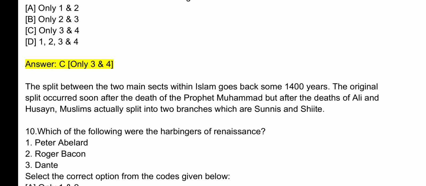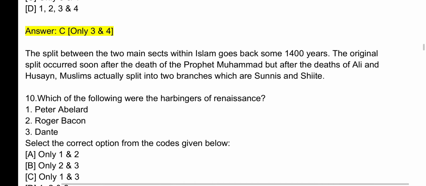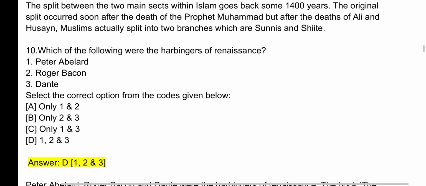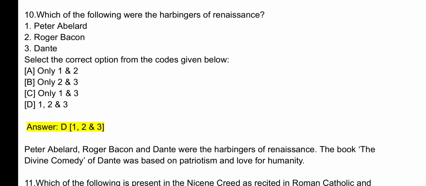Question number 10. Which of the following were the harbingers of Renaissance? Select the correct option from the codes given below. The answer is D. It means 1, 2 and 3. Peter Abelard, Roger Bacon and Dante were the harbingers of Renaissance. The book, The Divine Comedy of Dante, was based on patriotism and love for humanity.